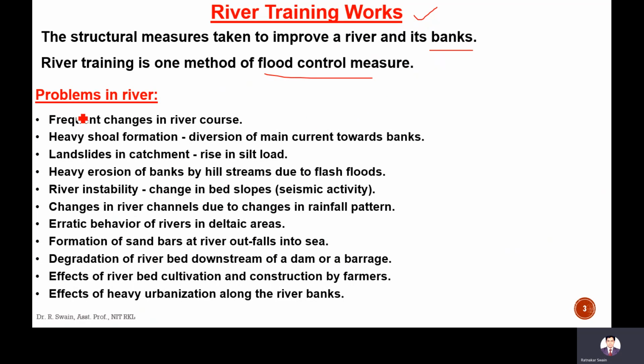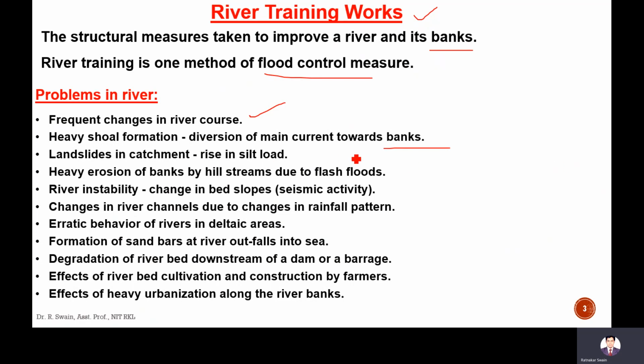What are the problems in the river? Why is river training work required? What is the use of it? It is due to frequent changes in river course, due to many reasons: heavy swell formation, diversion of main current towards banks.